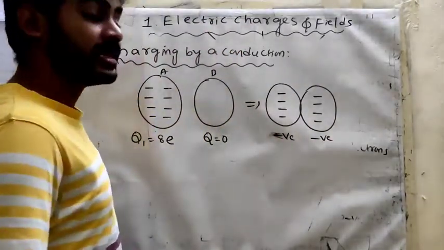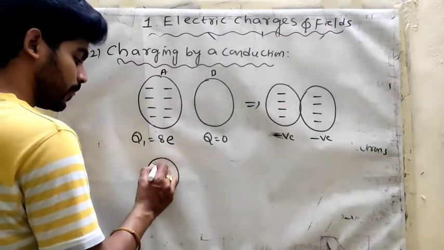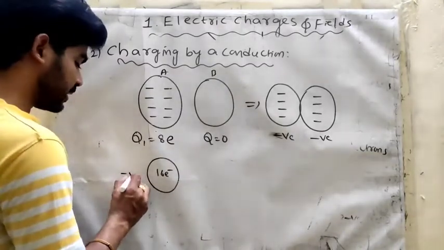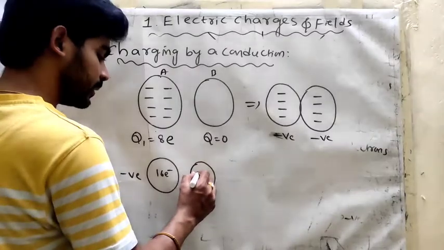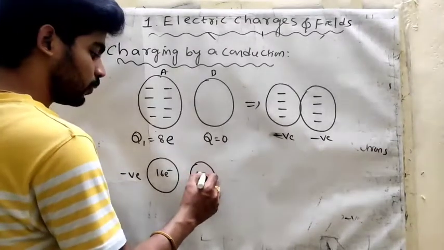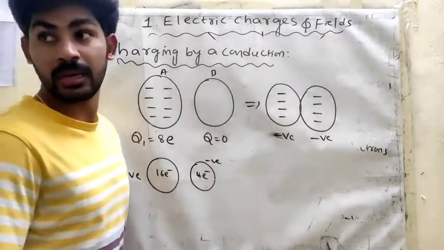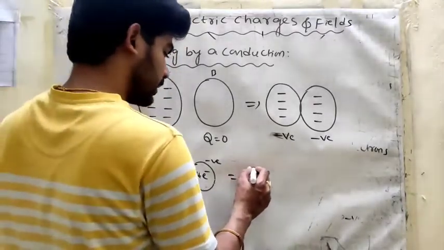Let us consider one more example. Suppose this body has 16 electrons, which means negative charge. And this other body has 4 electrons, this is also negative charge. Again both bodies are in contact with each other.